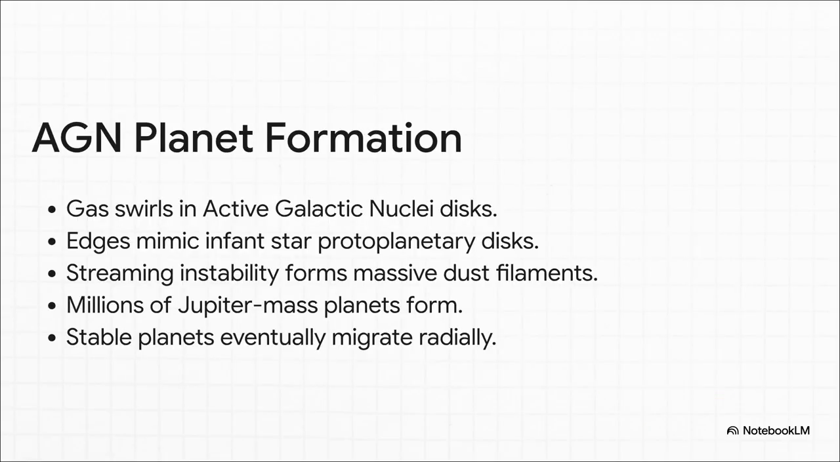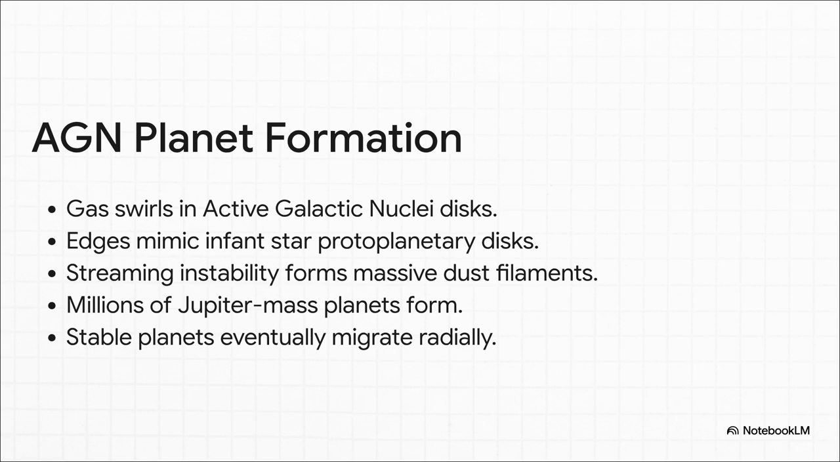Okay, so the crucial point here is the actual mechanics of how this wild idea works. Supermassive black holes are surrounded by these massive, swirling disks of gas and dust called active galactic nuclei, or AGN accretion disks. While the inner parts are fiercely hot and completely destructive, the distant edges of these disks, tens of parsecs away from the center, actually mimic the cool protoplanetary disks of regular infant stars.